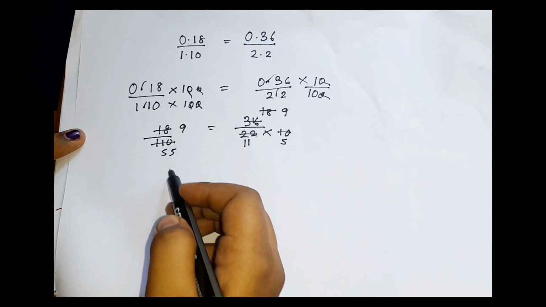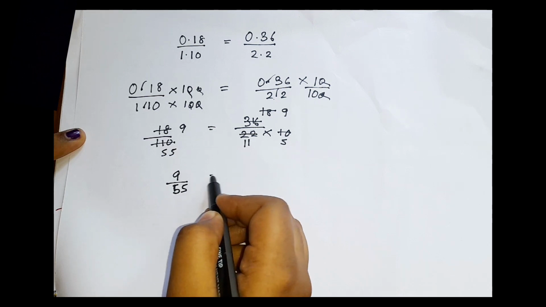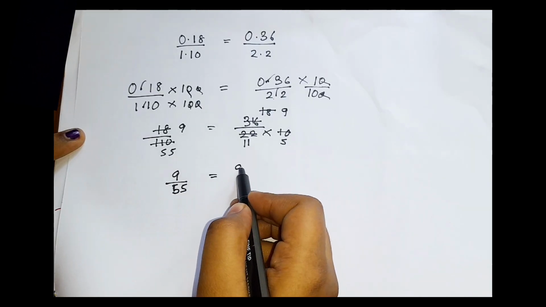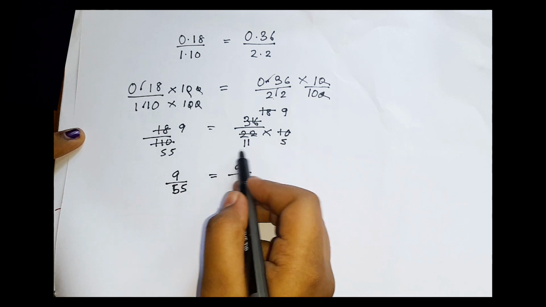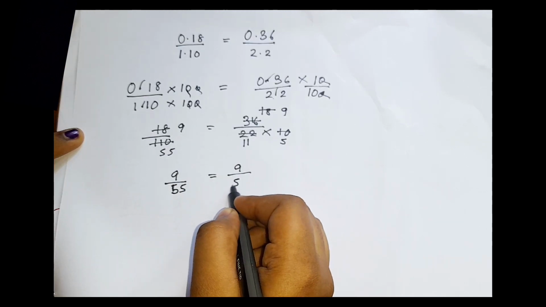So we can't cancel 9 and 55 further, so we write it as 9 by 55. Here we have 11 and here we have 5, and 11 into 5 is 55.